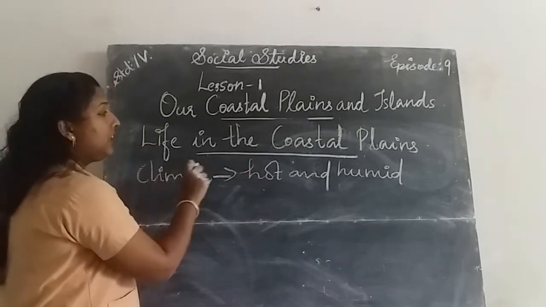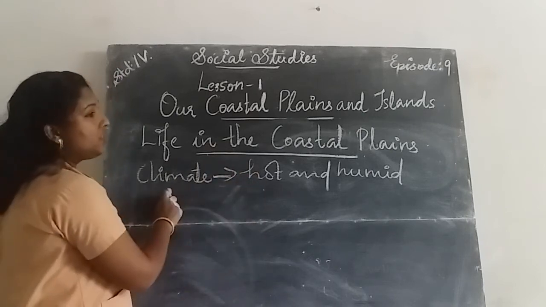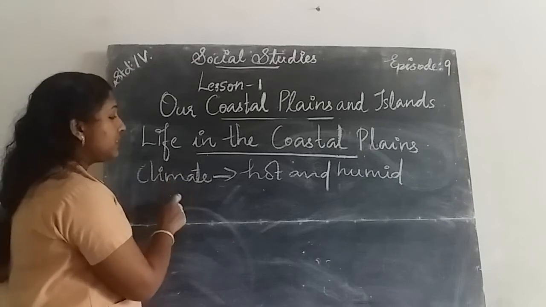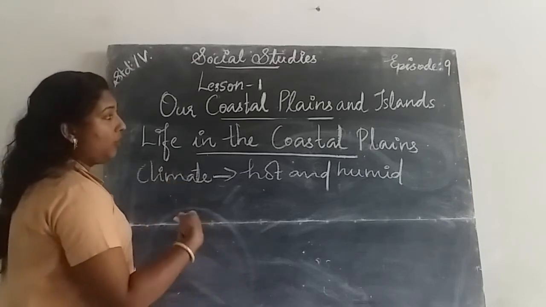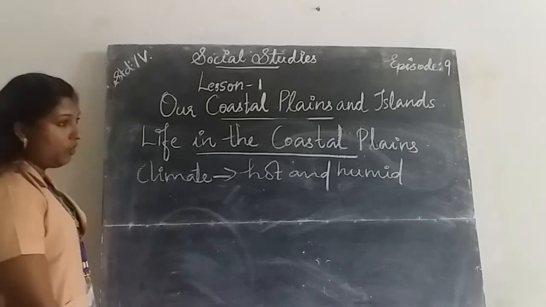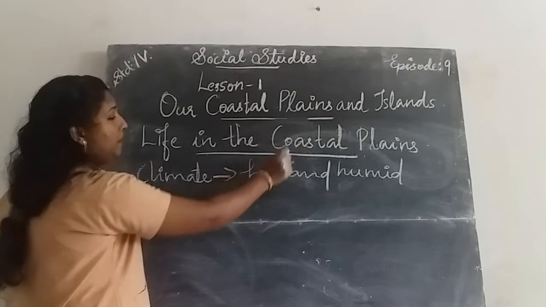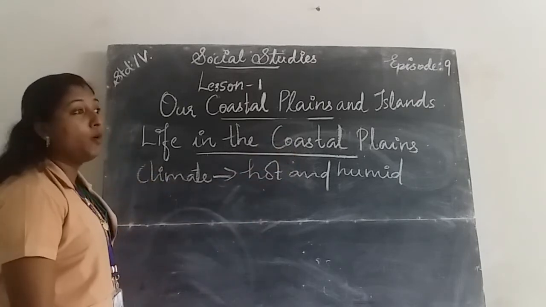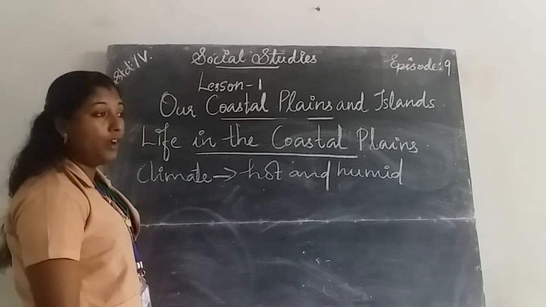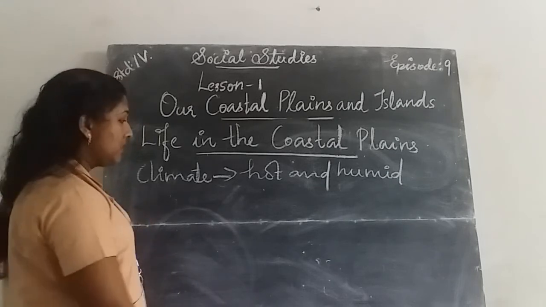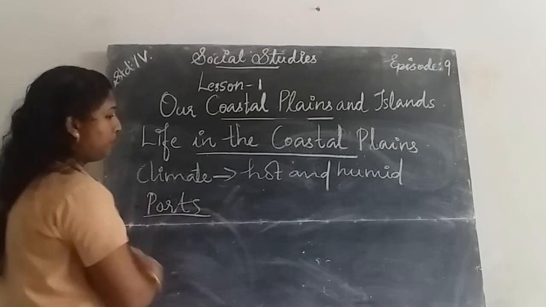In this region, rain comes only in the monsoon season. In the coastal plains, there are lots of ports for loading and unloading ships.